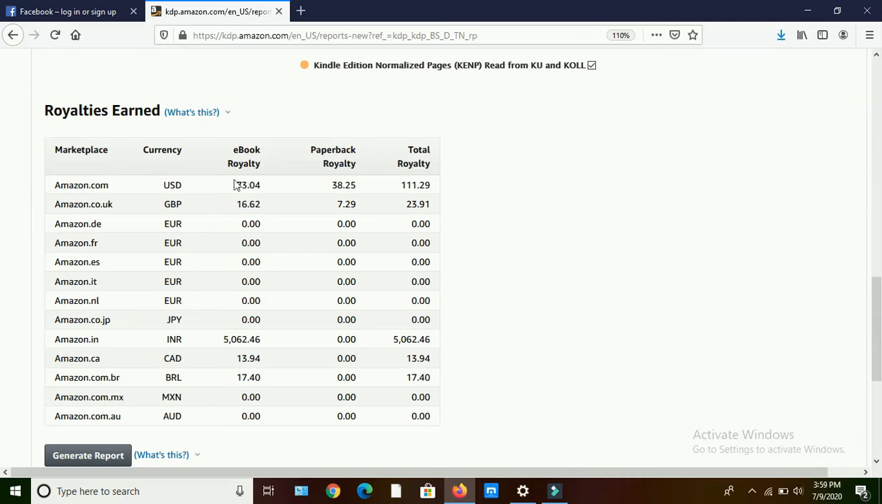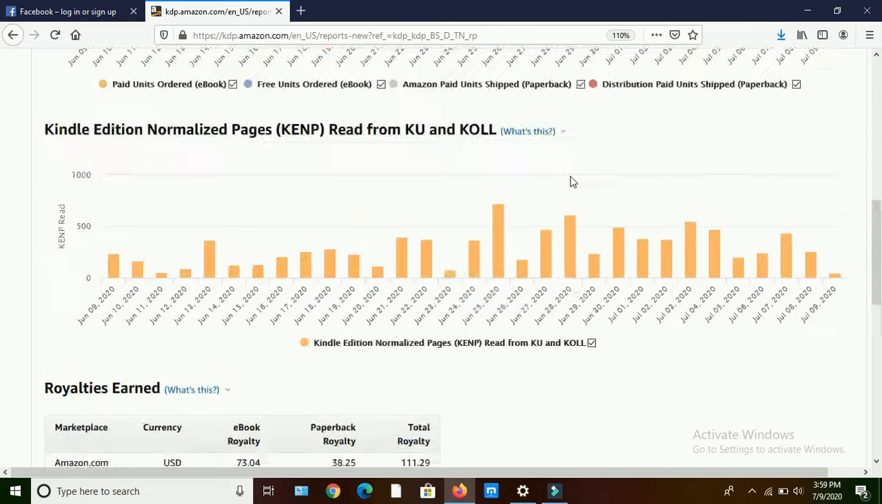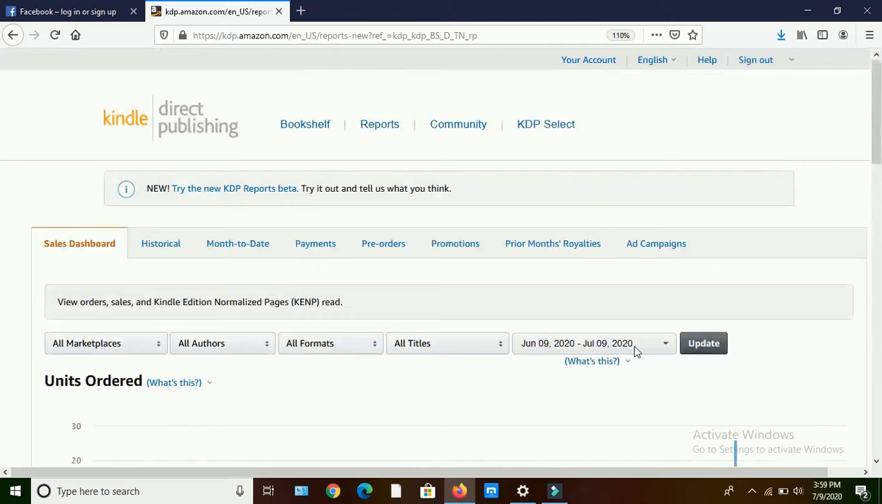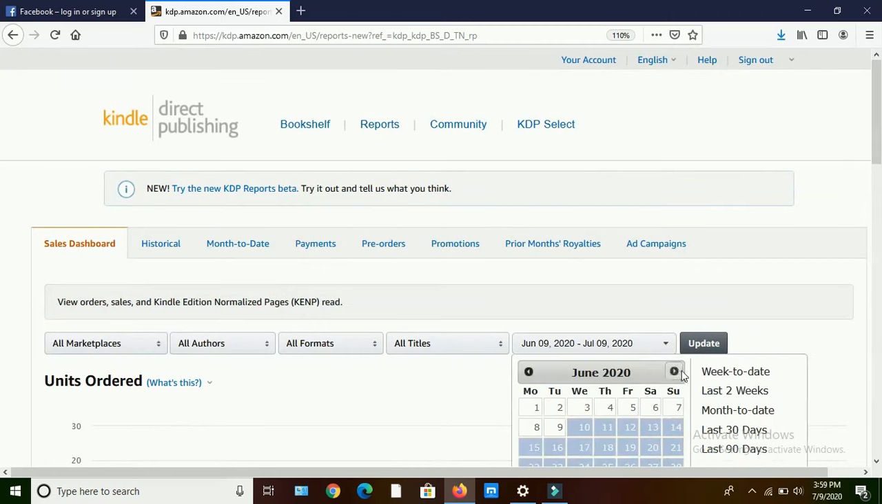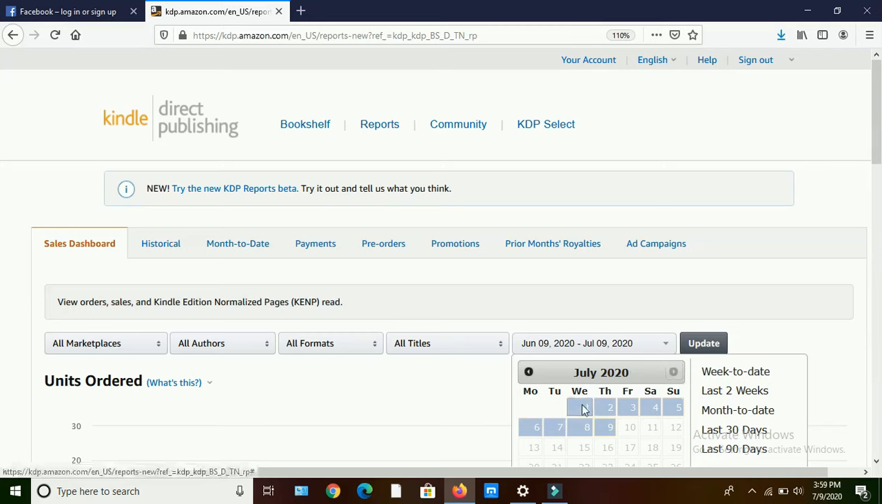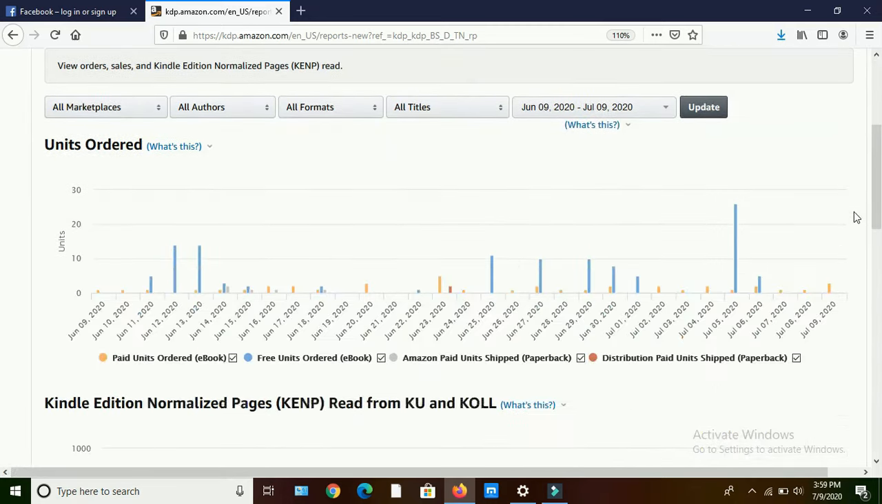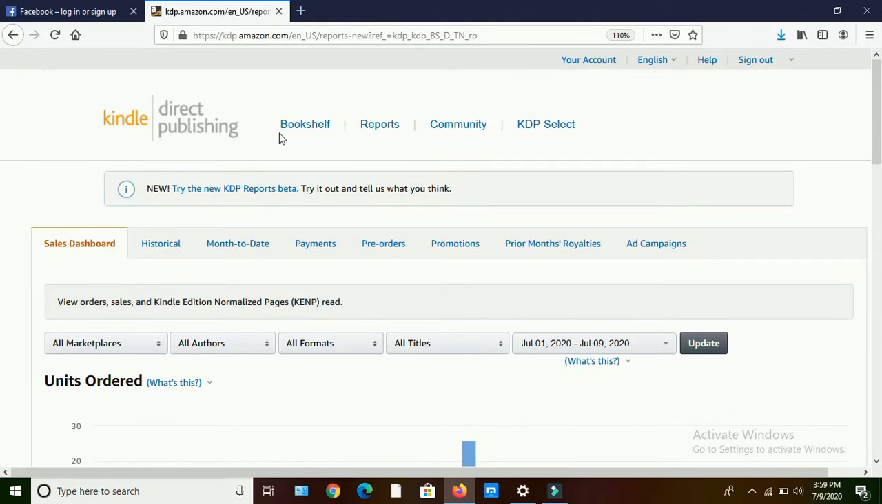So we can see here these two types of categories. Books are of two types: one is ebook and another is paperback. An ebook we can read by apps, and a paperback will be delivered to home. So we can see here the list of the earnings. Now I want to show you the particular month's earnings, that is, for July, these 9 days. I will show how much I earned in these 9 days. For that we can go through Reports.